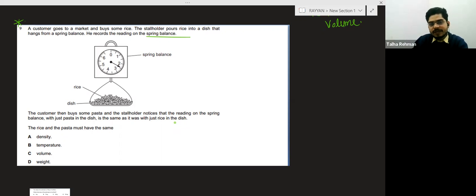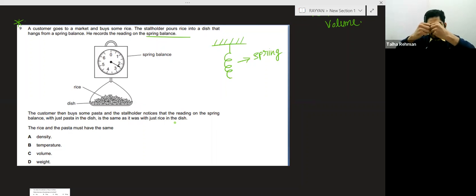So basically, what is the working of spring balance? You should know how a spring balance works. So what is the logic behind the spring balance? This is a spring. Have you seen a spring? We can stretch the spring. We can compress the spring.